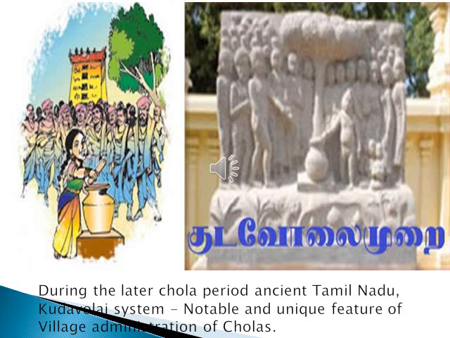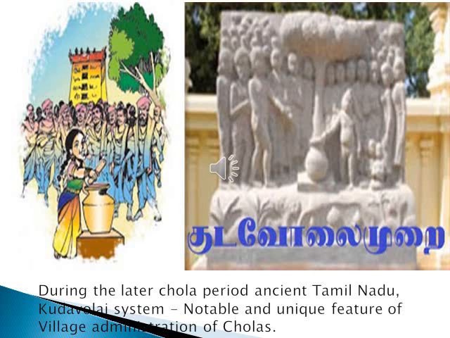During the later Chola period in ancient Tamil Nadu, the Kodawali system existed, which is a notable and unique feature of village administration of the Cholas. The Kodawali system, practiced in the latter period of the Cholas, is like a democratic concept. In that method, as you can see in this picture, the persons who should be elected were written.